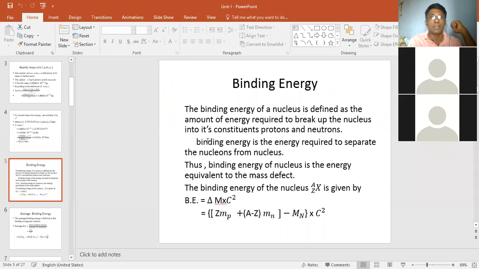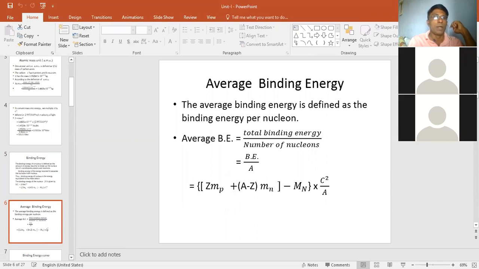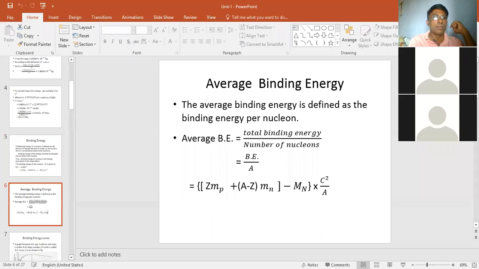So the binding energy term is very important here. After that, we discussed average binding energy, that is the total binding energy divided by the total number of nucleons, that is the mass number. A is equal to mass number. So binding energy divided by the mass number is the average binding energy.